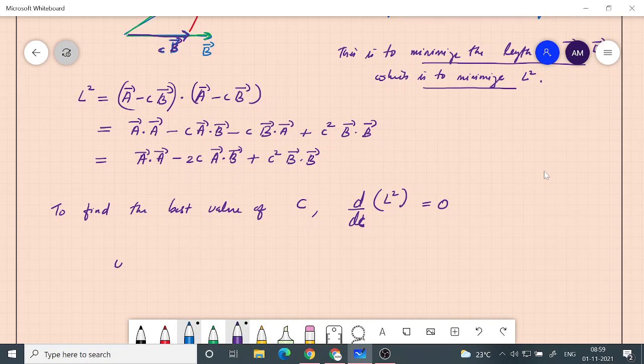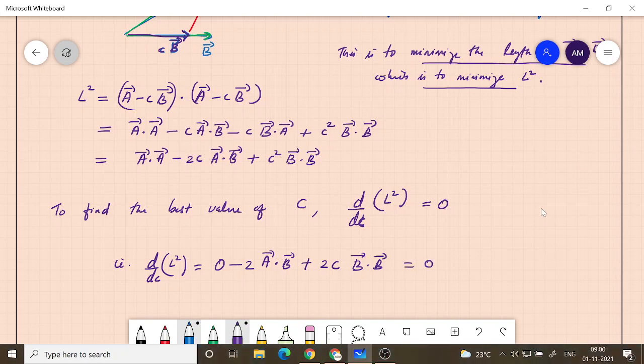So that is d by dc. C is the scalar constant. The first term is basically A dot A. It doesn't have any C in it, so when you differentiate it, it goes to 0. The second term, if you do the derivative, will be minus 2 A dot B, and the last one is plus 2C B dot B, and we are saying equate this to 0.